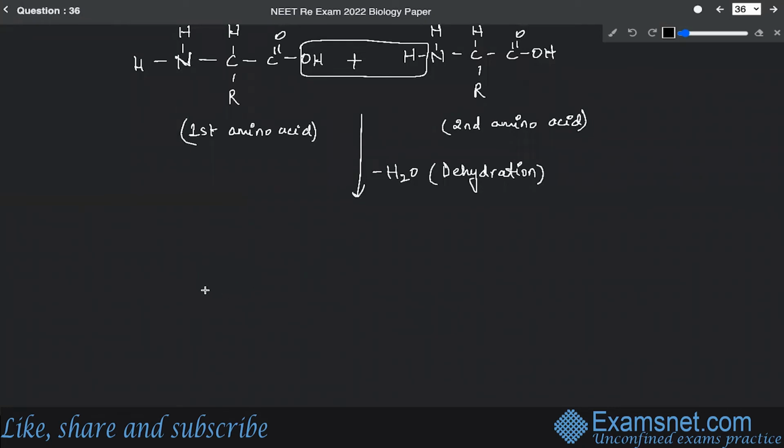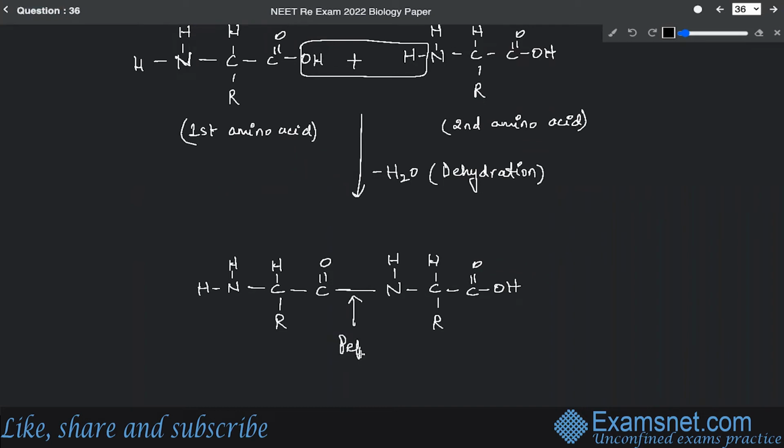So the structure goes like this. This bond which you can see is considered to be the peptide bond.